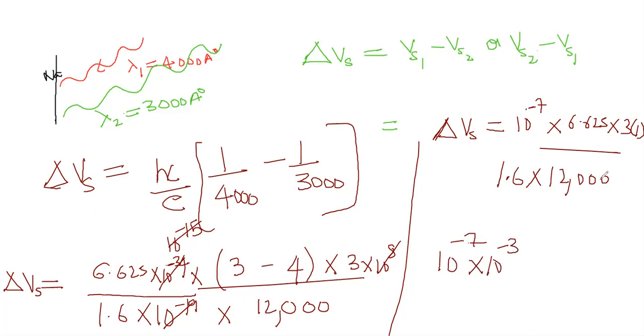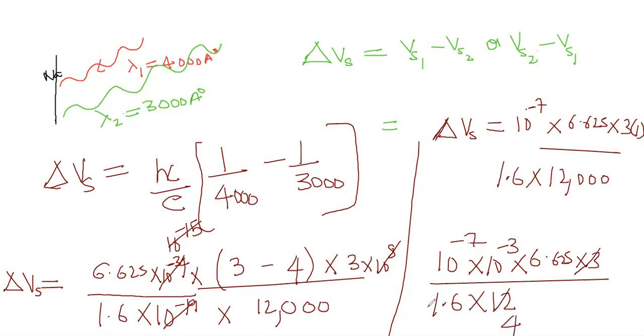Is it understood? Okay. Then we have to write the denominator as 1.6 into 12. That's enough because this 1000 we sent up. Into 6.625 into 3 is there. That's it. 3 ones are, 3 fours are. Later all cancellations. Actually 1.6 into 4 almost is 6.4. See, if you multiply these two, how much would you get, 6.4. 64, right? 6.4, if I cut by this, is almost approximately 1.03 times.